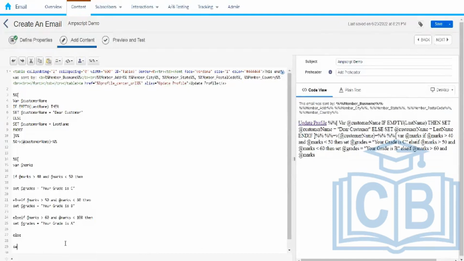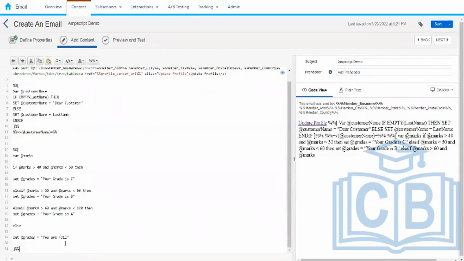We are going to say set grade is equal to the if, and then we are going to close the if statement with the help of end if, and then we are going to print the grade.